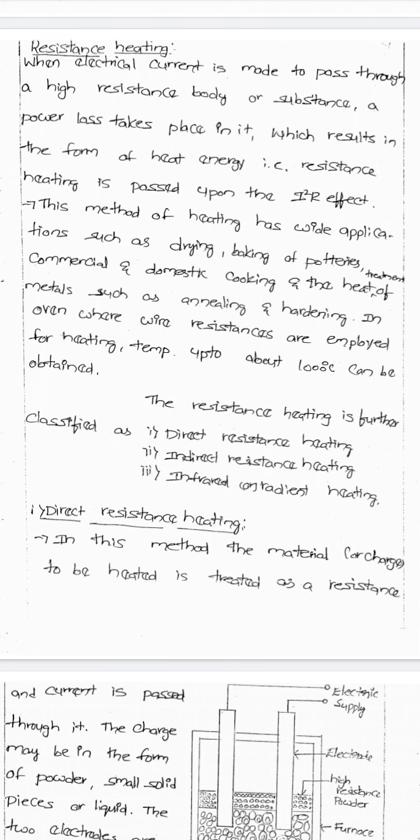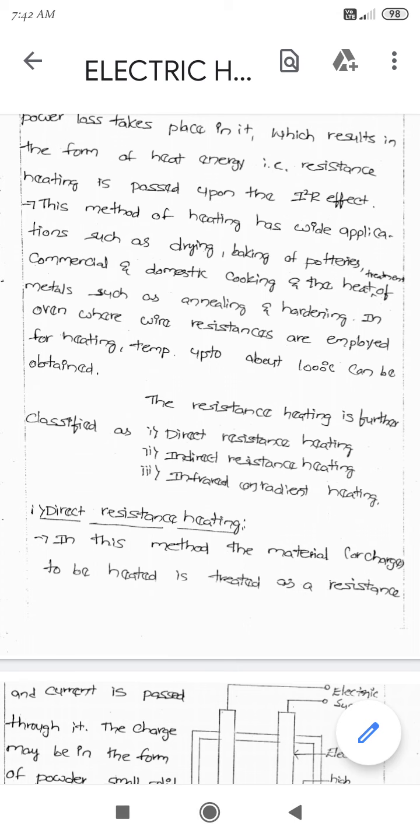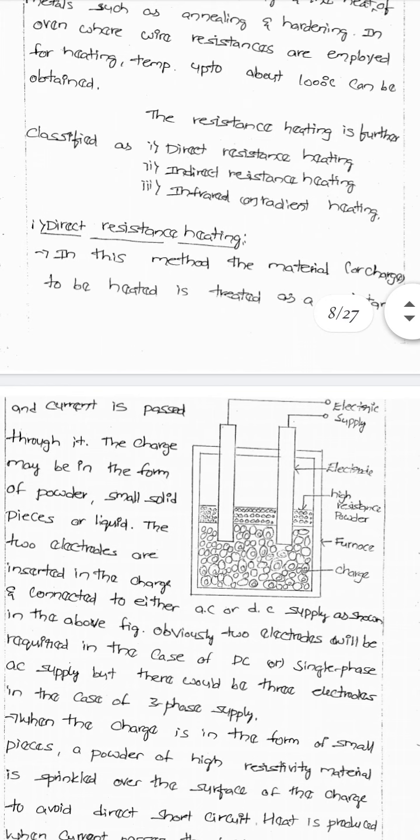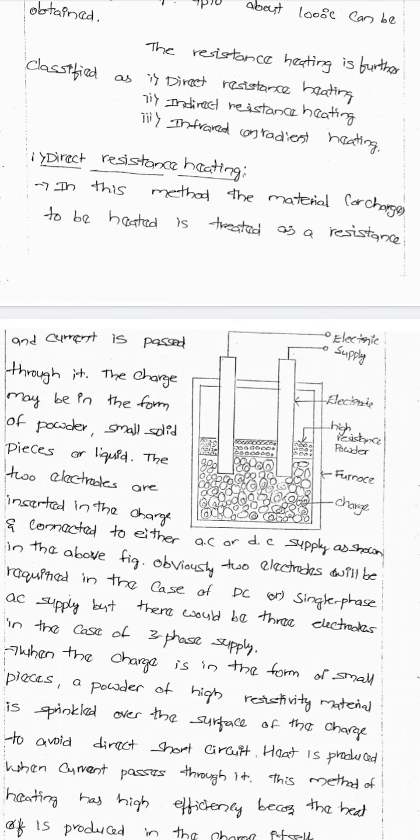This method of heating has wide applications, such as drying and baking of potteries, and commercial and domestic cooking. Resistance heating is further classified into three types, which we already saw: direct resistance heating, indirect resistance heating, and infrared or radiant heating.